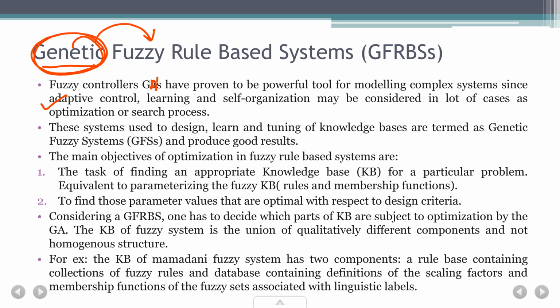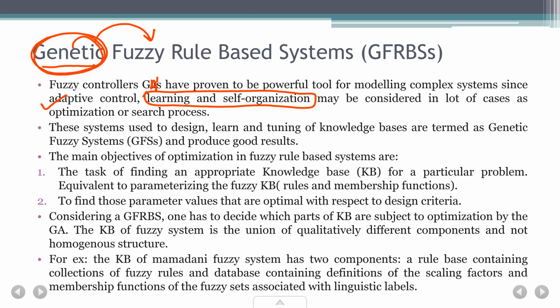And learning and self-organization. Learning and self-organization is maybe in systems where you want to take decisions, like I want to decide or classify or categorize the data or information, right? Or based on the data that is available to me, I take some particular decision. So learning and self-organizing can also be improved based on these controllers.